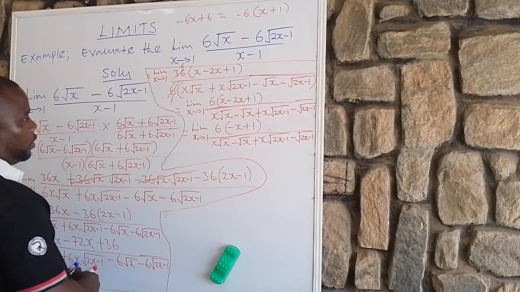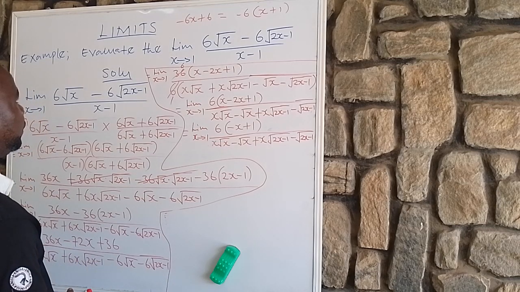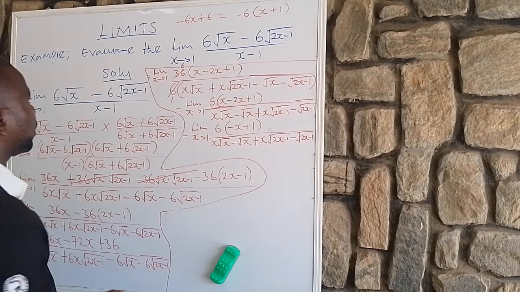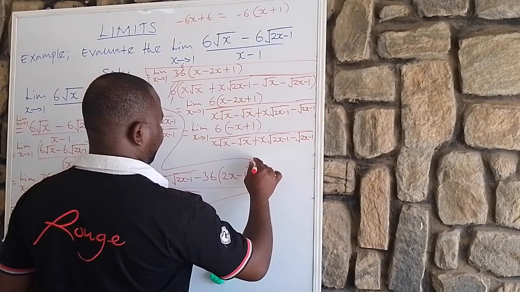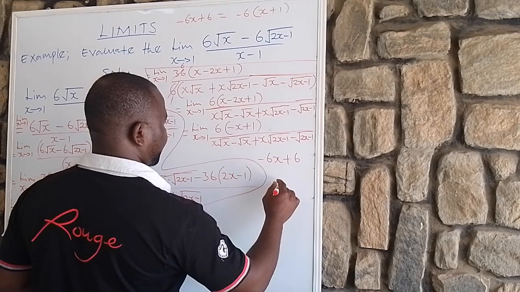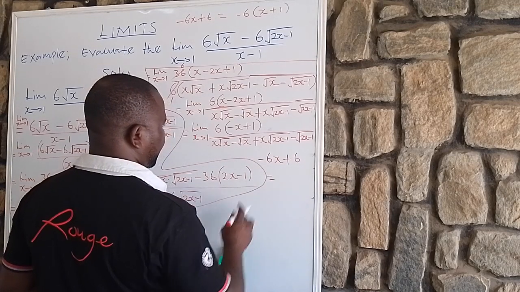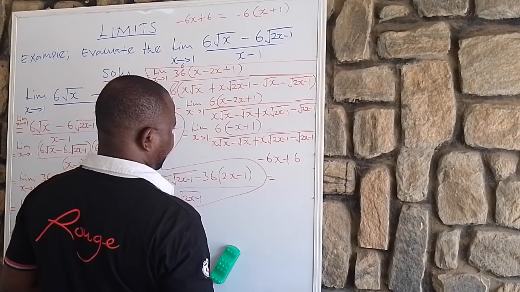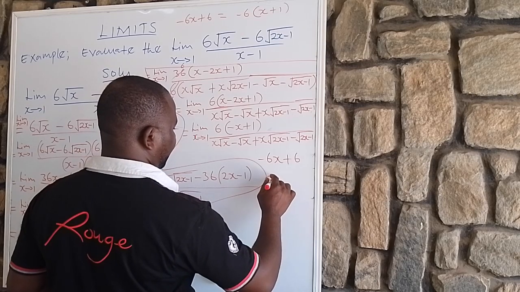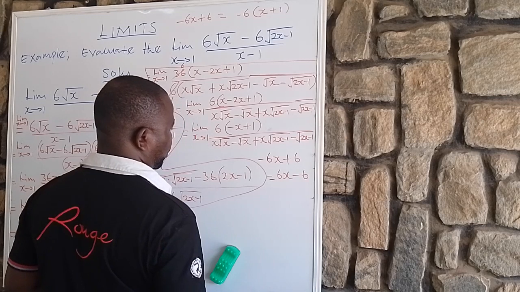To have it in this form, let's do it this way. What if we have minus 6x plus 6, then use this to multiply minus to multiply? It means we are going to have 6x minus 6, isn't it?